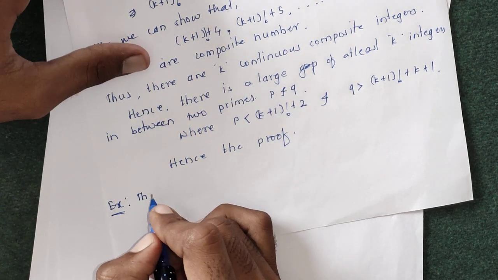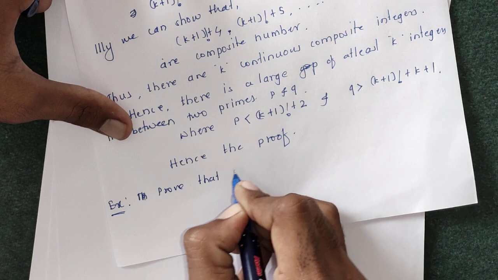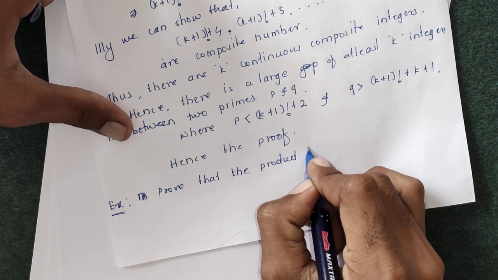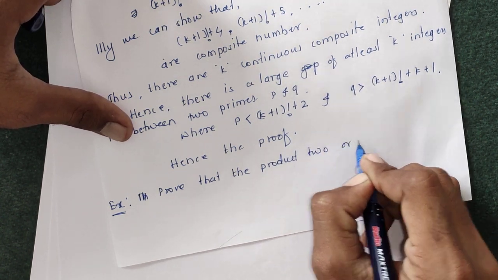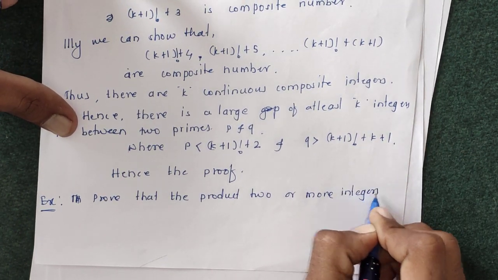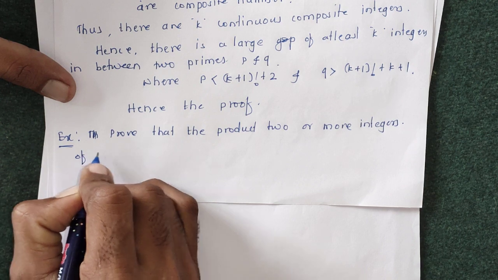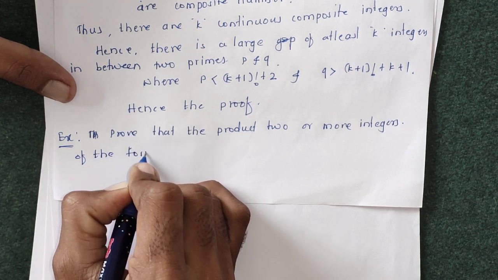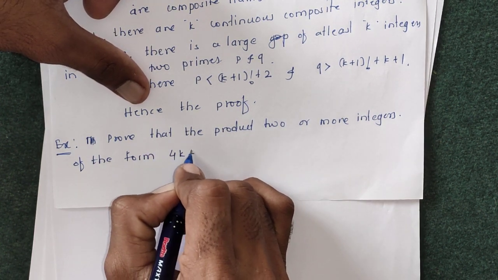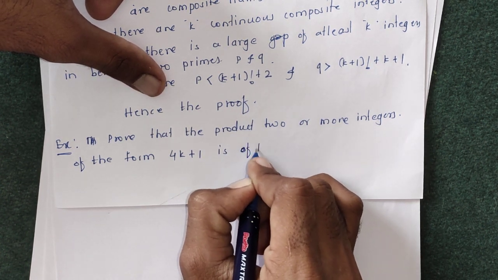Now take one more example. Prove that the product of two or more integers of the form 4k plus 1 is again of the same form.